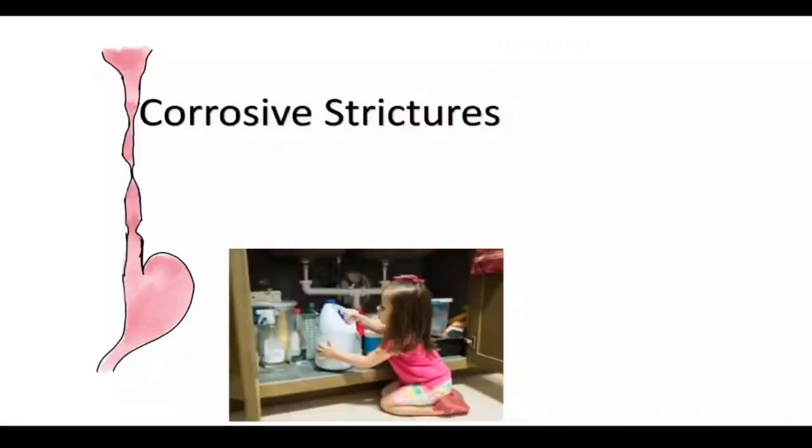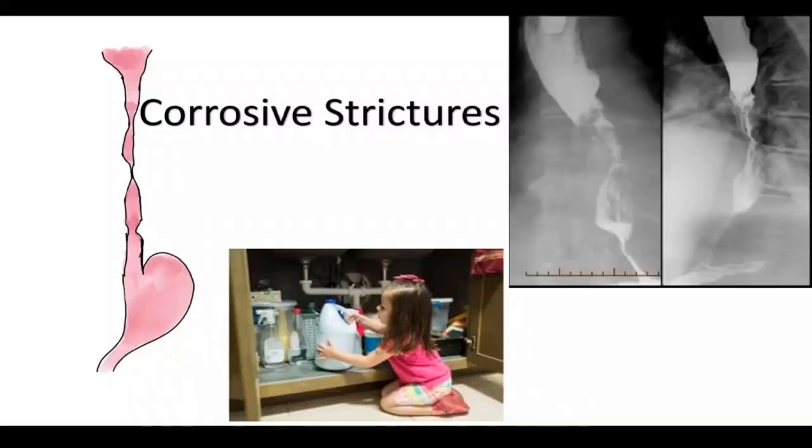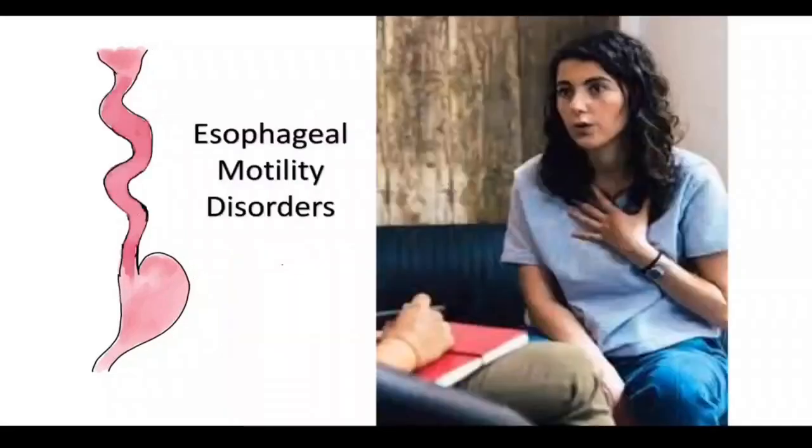Then as the child advances in age, there is a high chance for the child to drink corrosive substances in the home and the kitchen. So corrosive strictures: when the child ingests a corrosive substance, there will be inflammation and there will be strictures in the esophagus. Corrosive strictures happen in the toddler age group or in the early school going age group. This is a classical corrosive stricture shown in the esophagus.